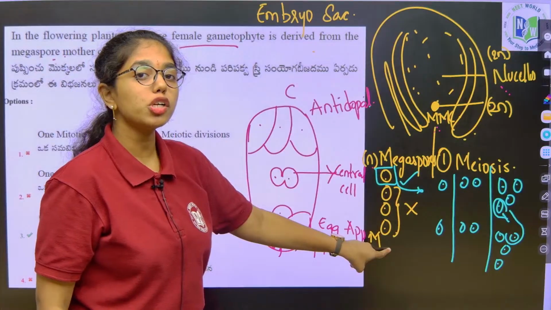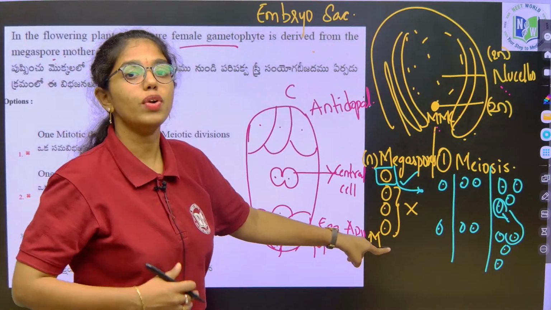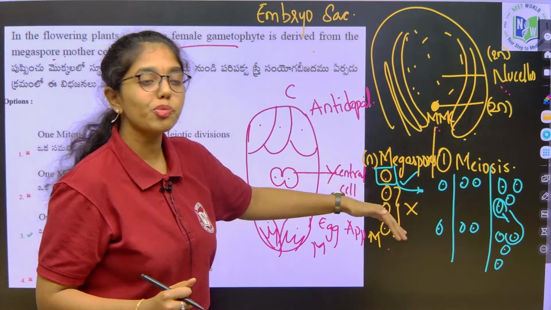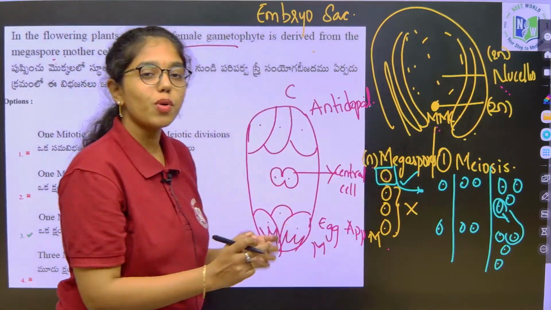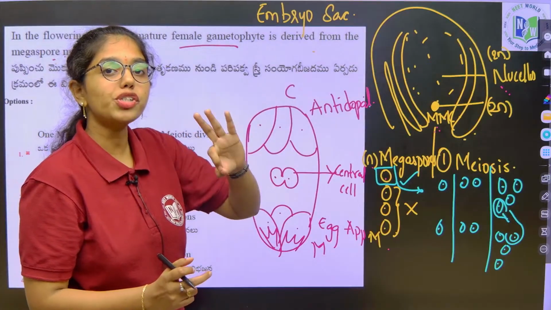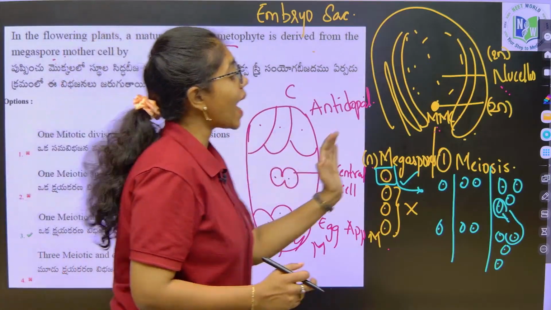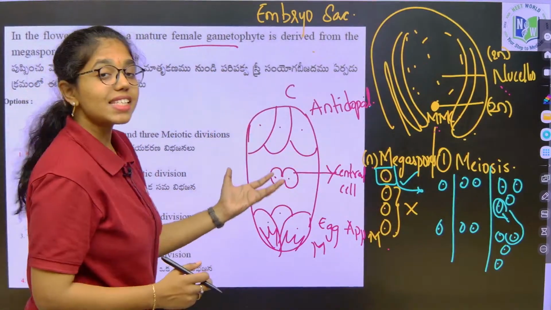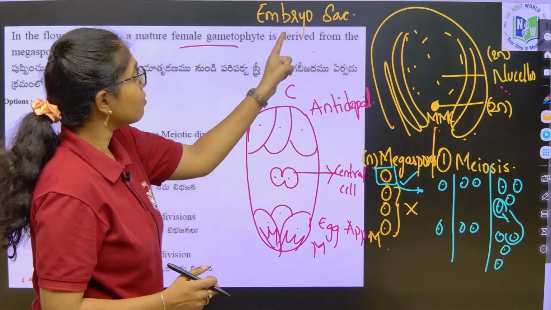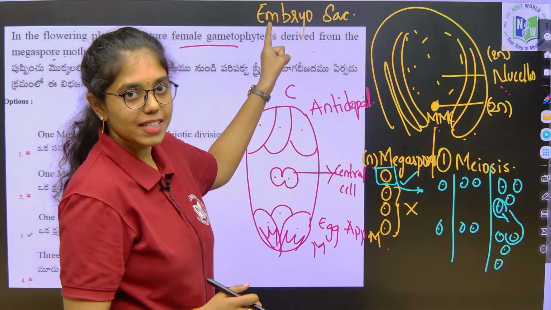Three megaspores towards the micropylar end will degenerate, and one megaspore towards the chalazal end is functional. This functional megaspore will undergo 3 sequential mitotic divisions, and after these, it forms the 7-celled 8-nucleated condition, which is the female gametophyte, that is the embryo sac.